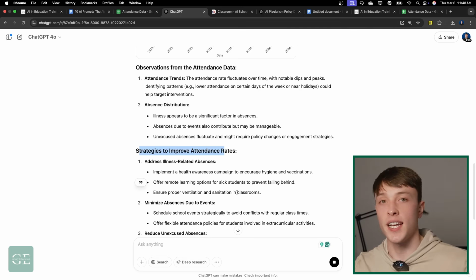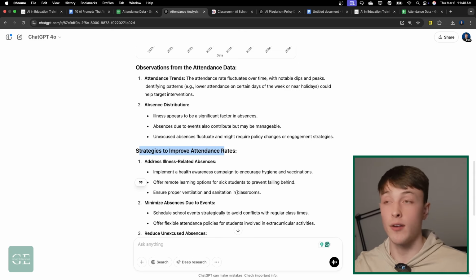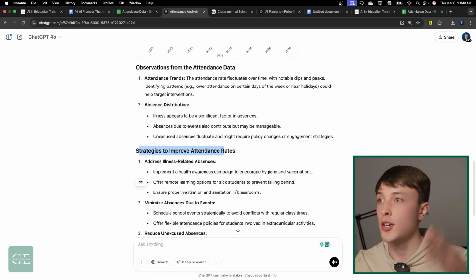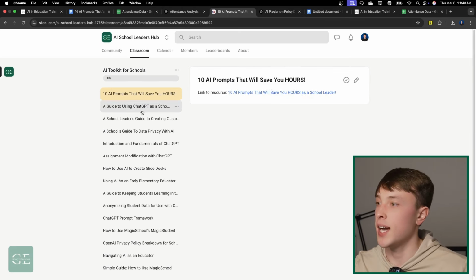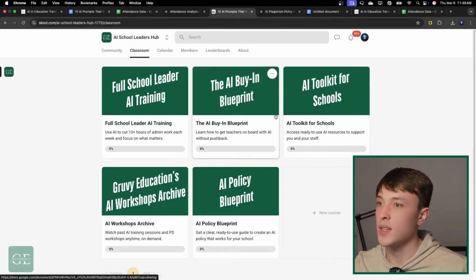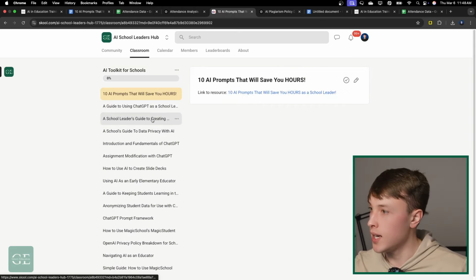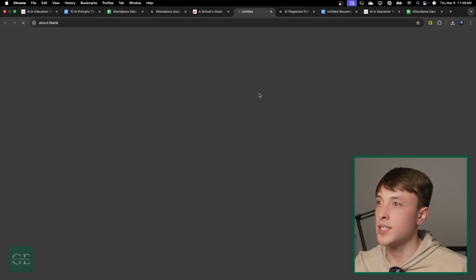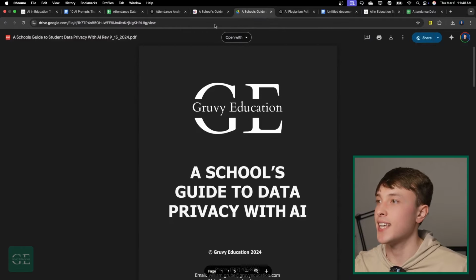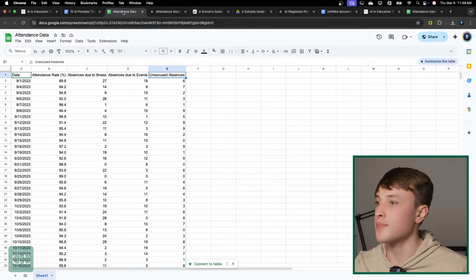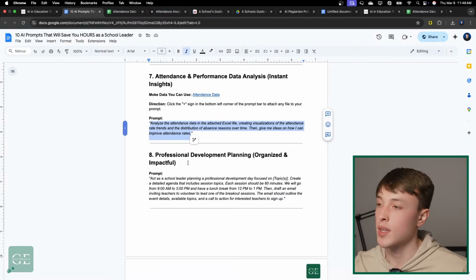Just remember, if your data has student data in it, you cannot send any personal identifiers of our students or their parents into ChatGPT. So you'd have to anonymize the data by taking out the student name column, taking out the student ID column, any personal identifiers. You just want to take those columns out. And you can find a guide to data privacy with AI in the school community in our toolkit for schools. And you will see a school's guide to data privacy with AI, and it will outline how to keep student data safe. So that is there. But data analysis is massive.